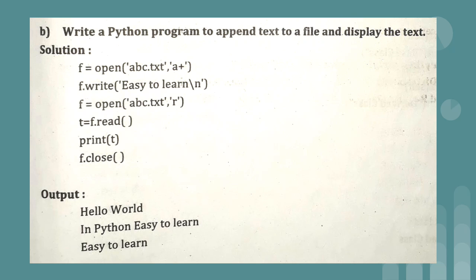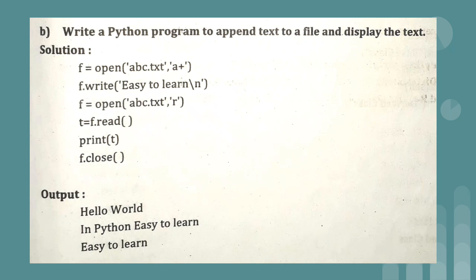We have opened the file in a plus, or if you want there to be less confusion, simply write w mode or w plus mode, because we want to add the content. After opening abc.txt, what we have written is f.write("easy to learn"). This is the sentence which I have added. The content of our file was hello world in Python, and after that we have appended easy to learn. So this particular sentence we have added, and then we put the \n.